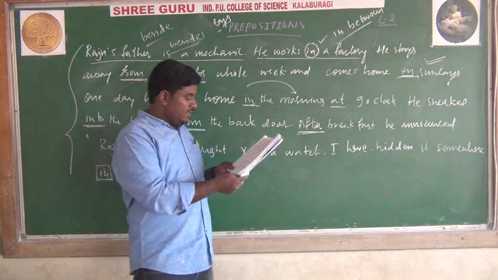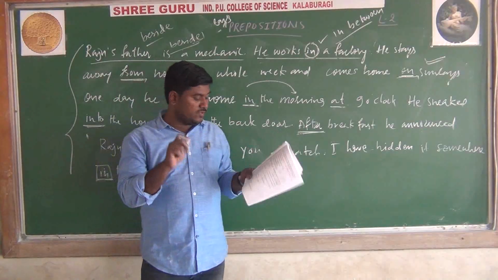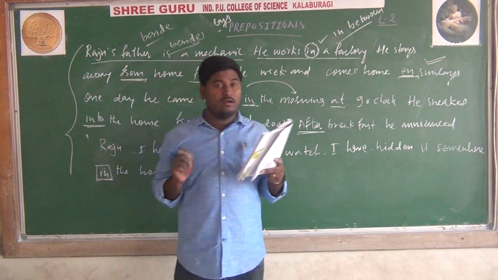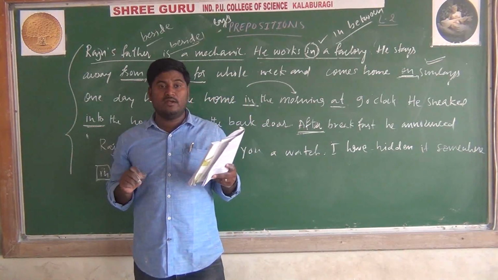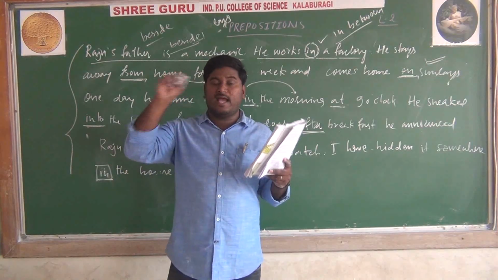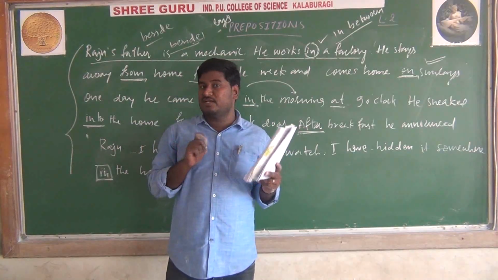There are some examples of these words. These sentences are not correct, and we should correct them. "The shops in the city open on 9 o'clock" is wrong. The shops in the city open at 9 o'clock. When we are talking about exact time, we use "at". "He lives at Mumbai" is absolutely wrong.